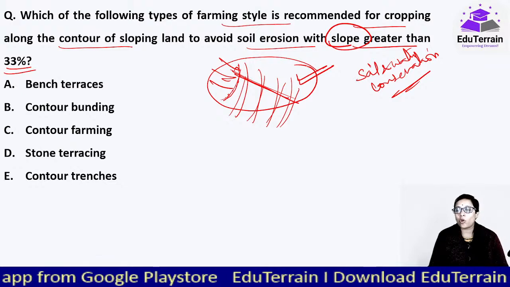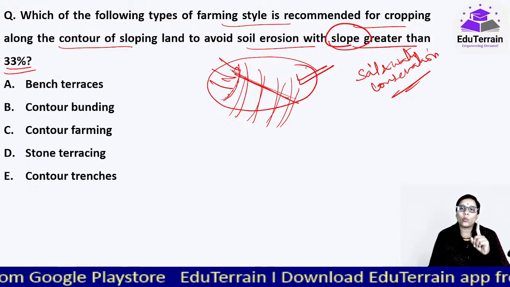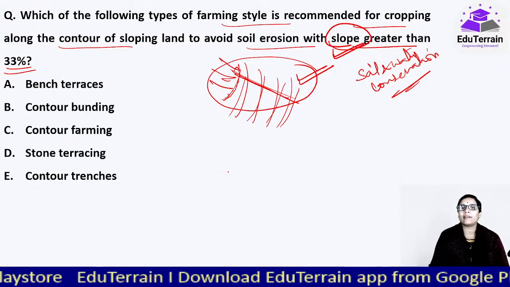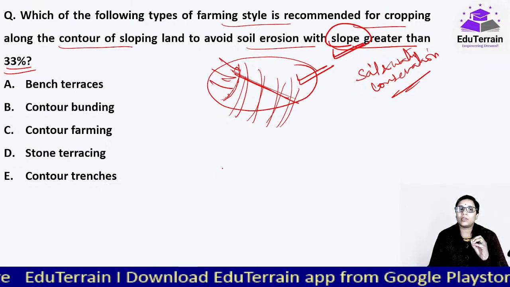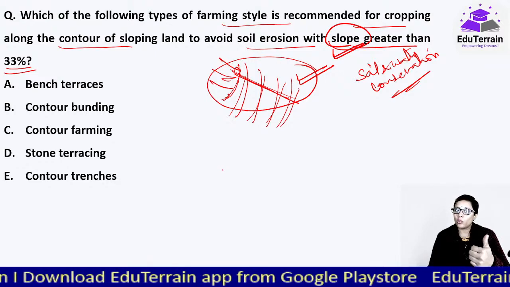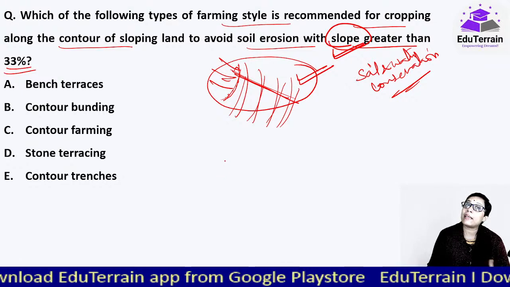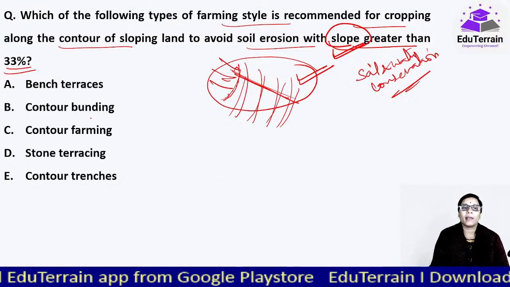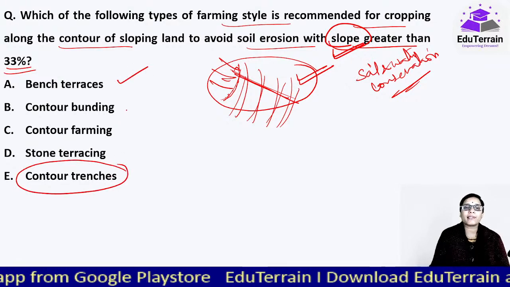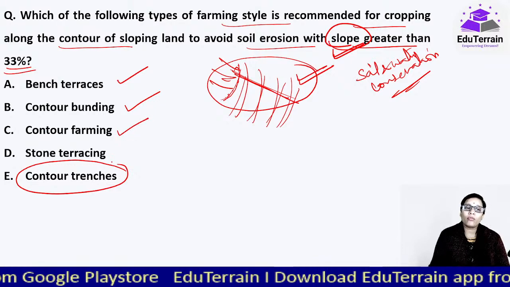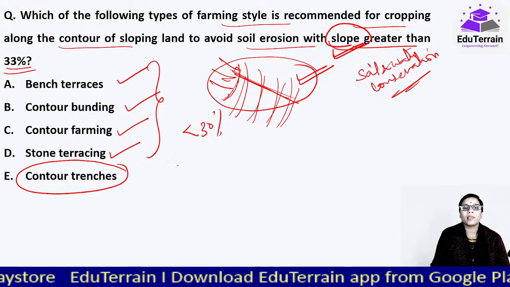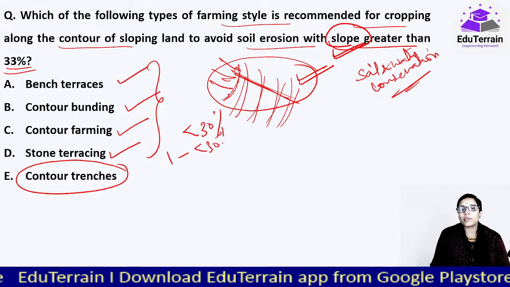In this case, of the options that I have provided, only one option can go. Even if the slope is greater than 30%, we can raise crops with this method. Others we can't, and that is the contour trenches. Bench terraces, contour bunding, contour farming, stone terracing, all these are for slopes less than 30%, 1 to less than 30%, I should say.